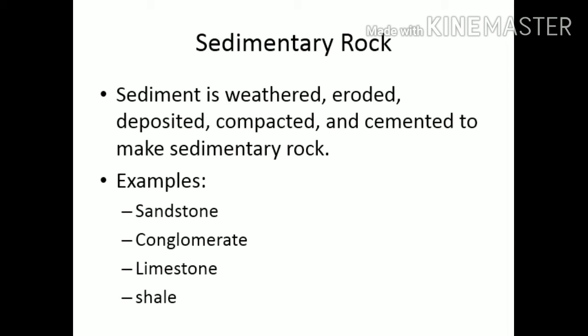Then eroded. What is the meaning of eroded? The pieces of rocks are called sediments. When the rocks break down into these sediments, the air, water, or gravity carries these sediments from one place to another, then they settle down in a new place. The process of settling down in a new place is called deposition. After this, these sediments compact together, form layers, and make sedimentary rocks.